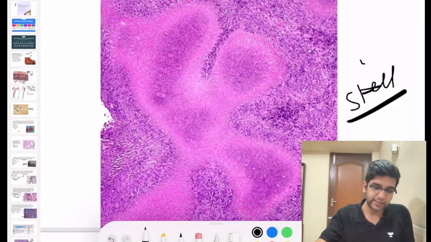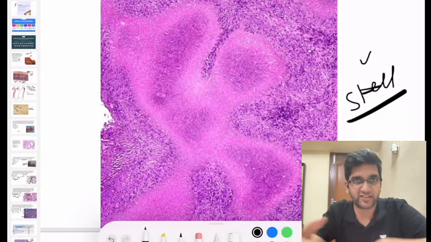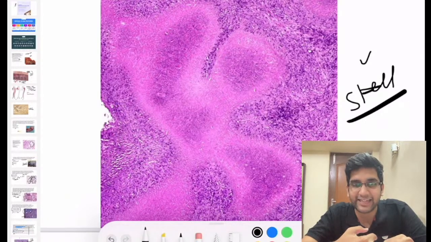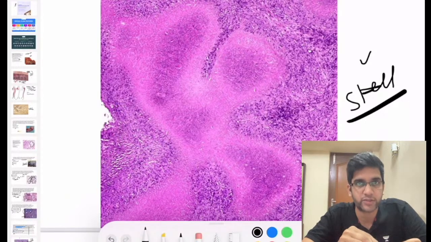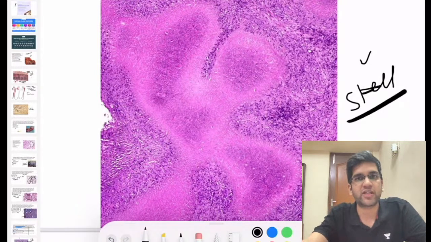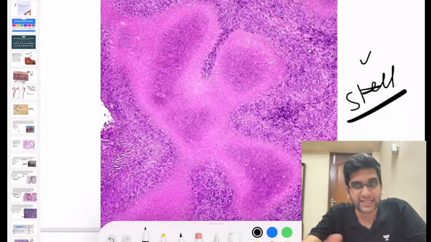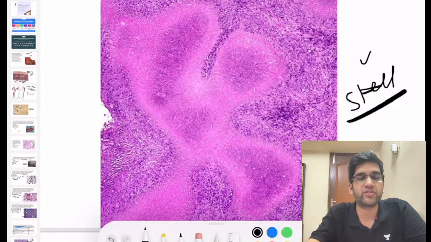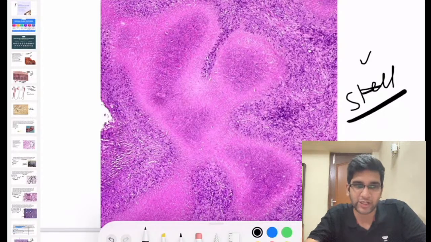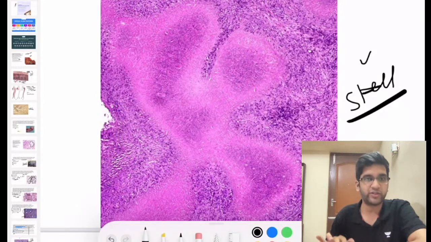Do remember one thing about the stellate shaped granuloma, the cat scratch disease granuloma. These are granulomas which can have neutrophils. Granulomas in general are chronic inflammation where I see macrophages and lymphocytes only. In cat scratch disease particularly, you will see lots of neutrophils on microscopy. In low power you can't appreciate it, but in high power you'll definitely see neutrophils.